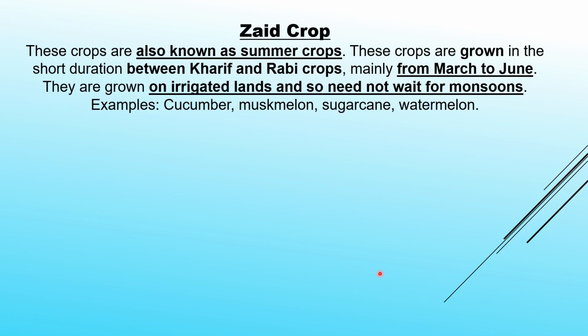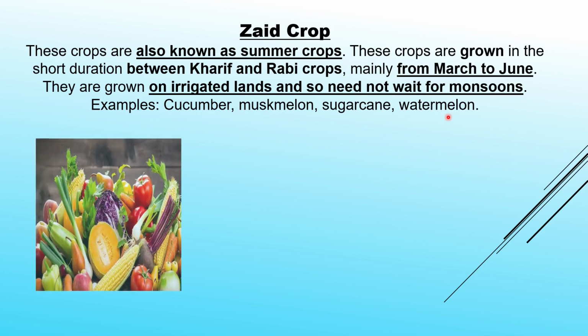Zaid crop. These crops are also known as summer crop. These crops are grown in short duration between Kharif and Rabi crops, mainly from March to June. They are grown on irrigated lands and so need not wait for monsoons. For example, cucumber, muskmelon, sugarcane, watermelon, mainly vegetables and seasonal fruits also come under this particular Zaid crop.